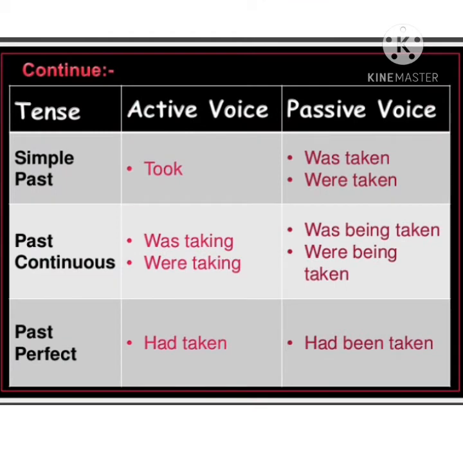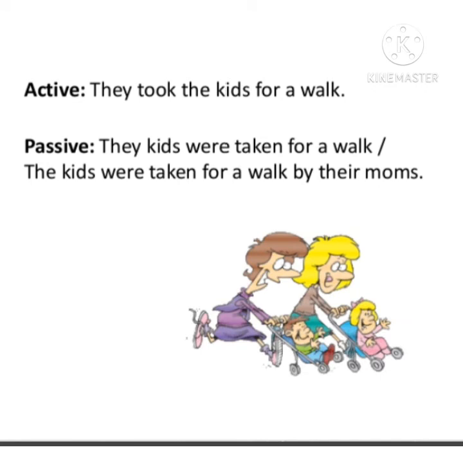Here the active and passive verbs of past tense are given. In simple past tense we use took in active voice, and it becomes was taken or were taken in passive voice. In past continuous, if we have the verb was or were taking, then it becomes was being taken and were being taken in passive voice. And in past perfect tense, if we have had taken as an active verb, then it becomes had been taken in passive form.